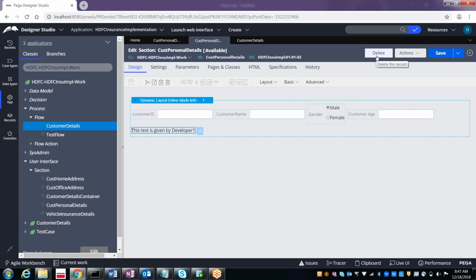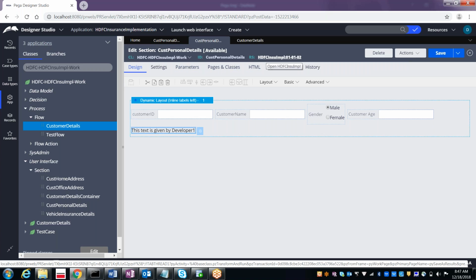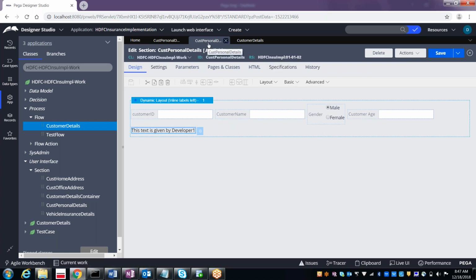Exactly. And here, the section of the page will be deleted entirely. Exactly, this complete rule will be deleted from this rule set version. It will no longer be available. So I just wanted to delete this text, delete it, and then save it.